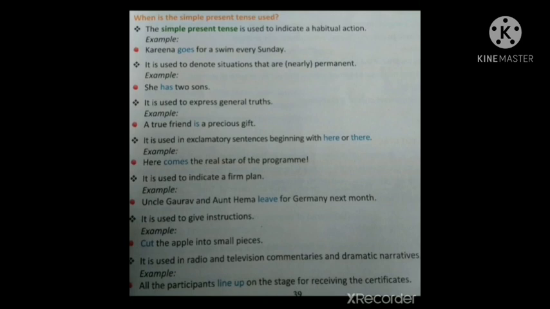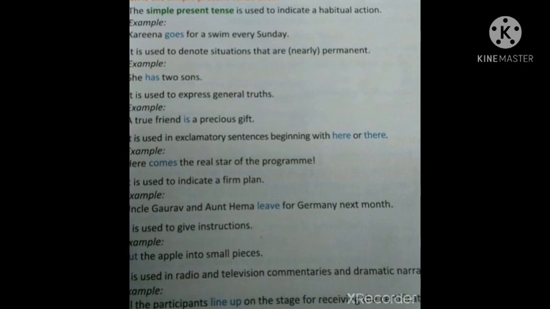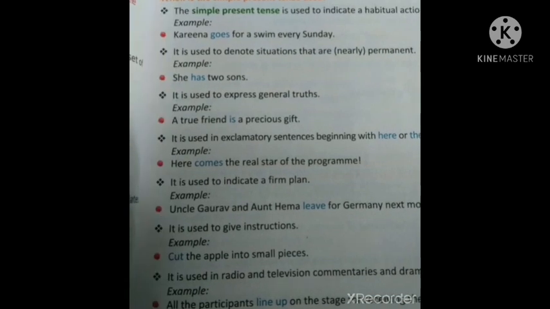So in such cases, we can use simple present tense. Here the simple present tense used is. Is stands alone here. Even though is can be used as a helping verb, in this case it is used as the main verb. So here the simple present tense is used.